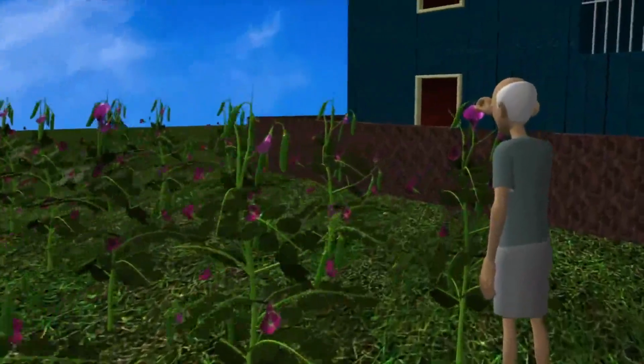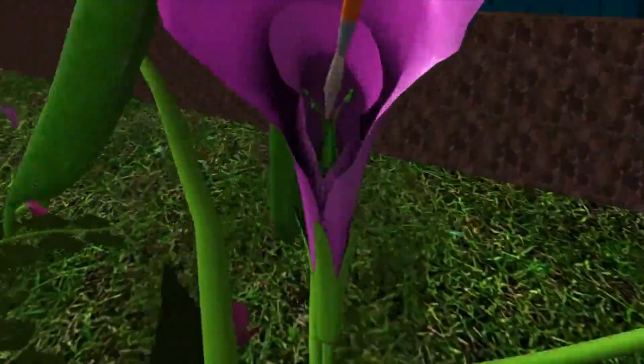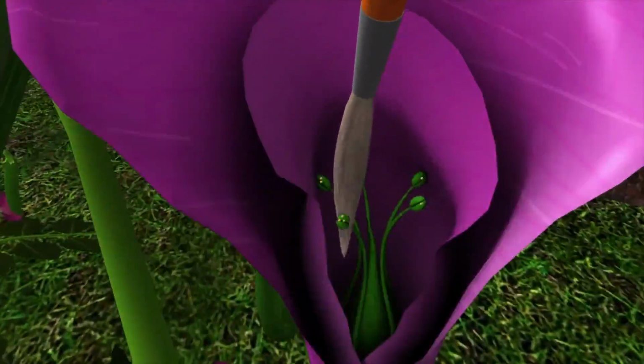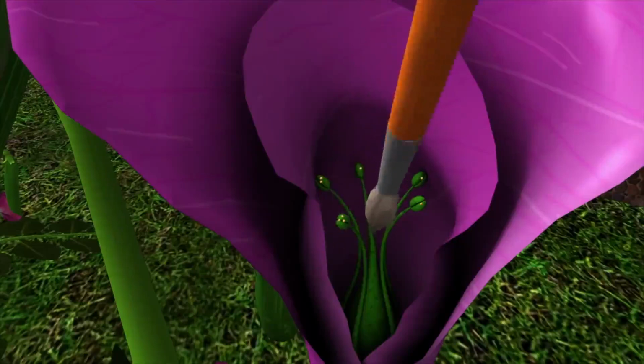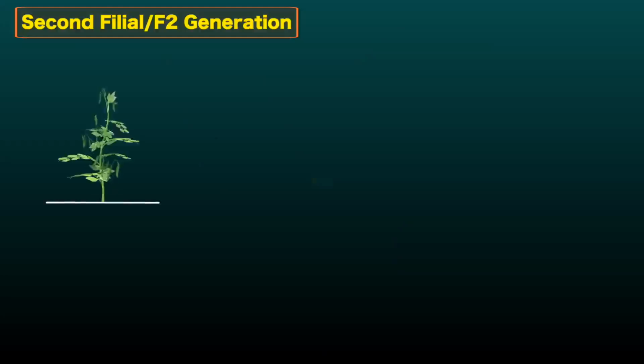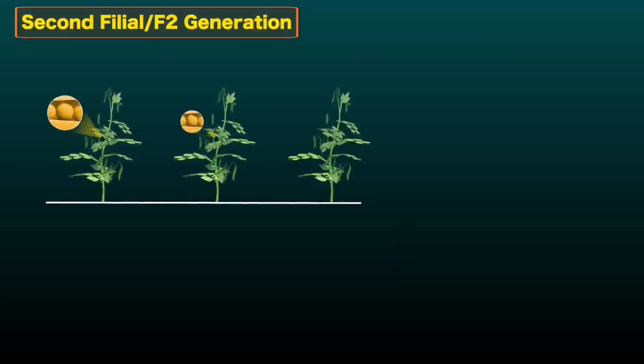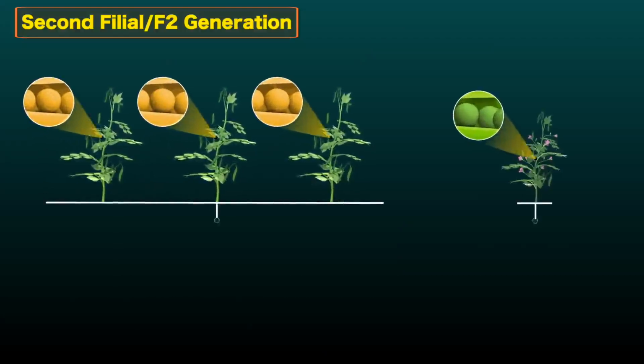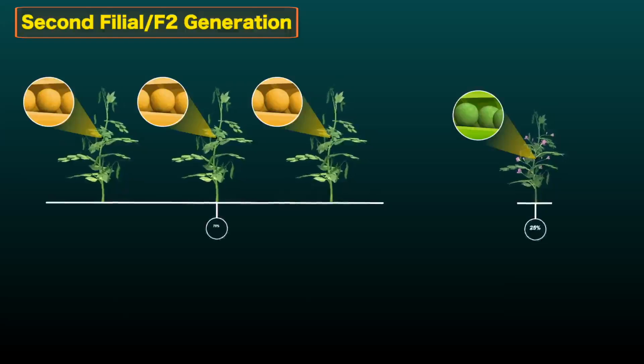Second filial F2 generation. He again self-pollinated F1 pea plants and the plants formed as a result of this are called the second filial F2 generation. In the F2 generation, 75% yellow seed pea plants are produced and 25% green seed pea plants are produced.